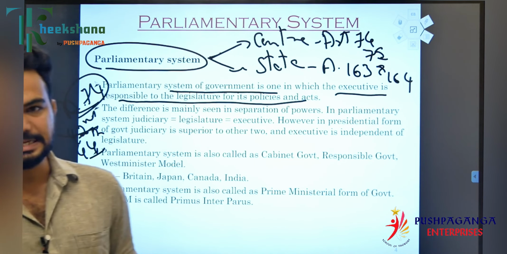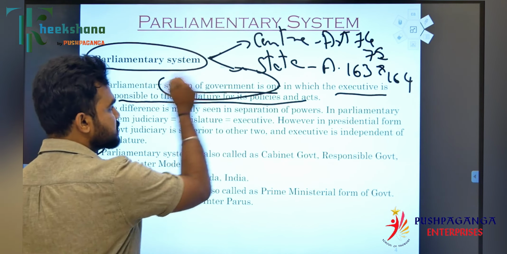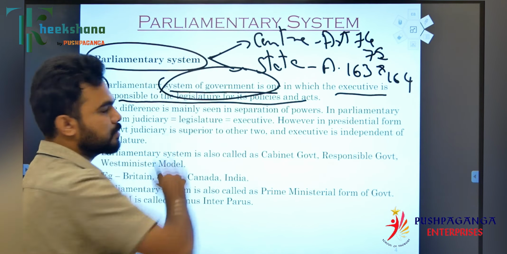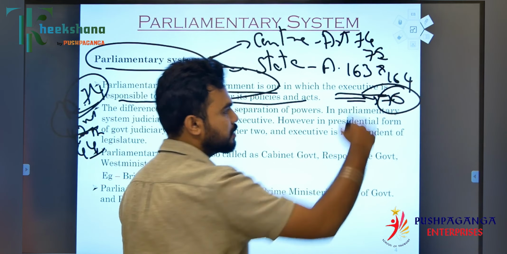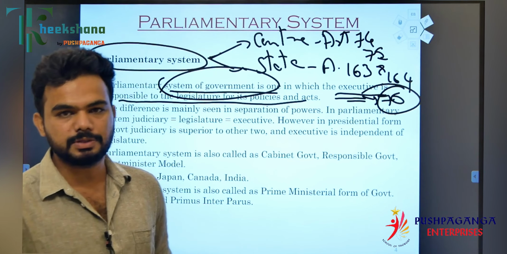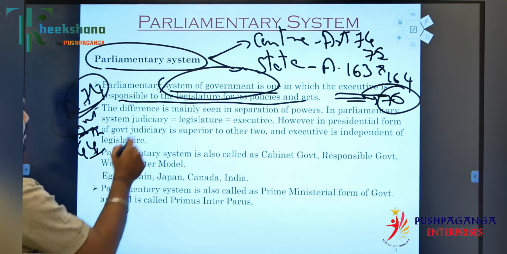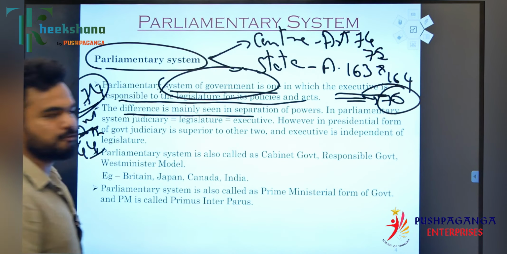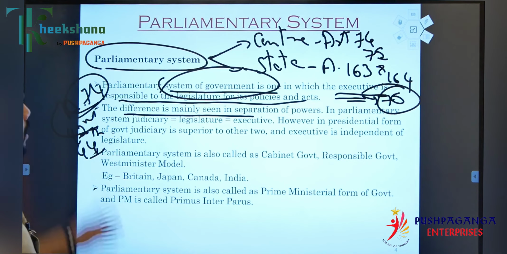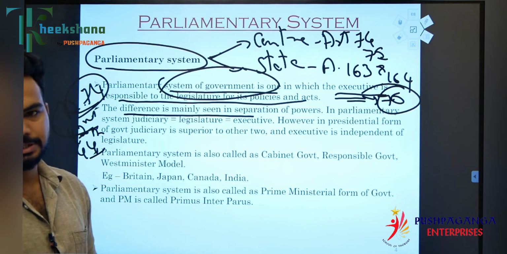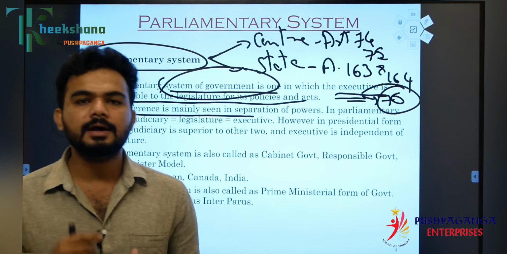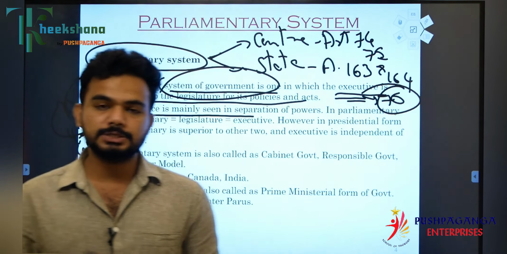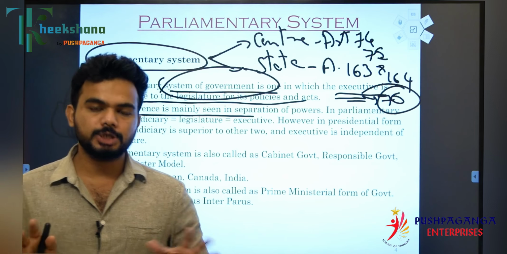Article 75 says that in the parliamentary system the executive is responsible to the parliament, that is, the legislature. Article 75 makes sure that the executive is responsible to the legislature. The difference is mainly seen in separation of powers, between the parliamentary and the presidential. The parliamentary system is based on the principle of cooperation and co-responsibility, whereas the presidential form of government is mainly based on separation of powers.